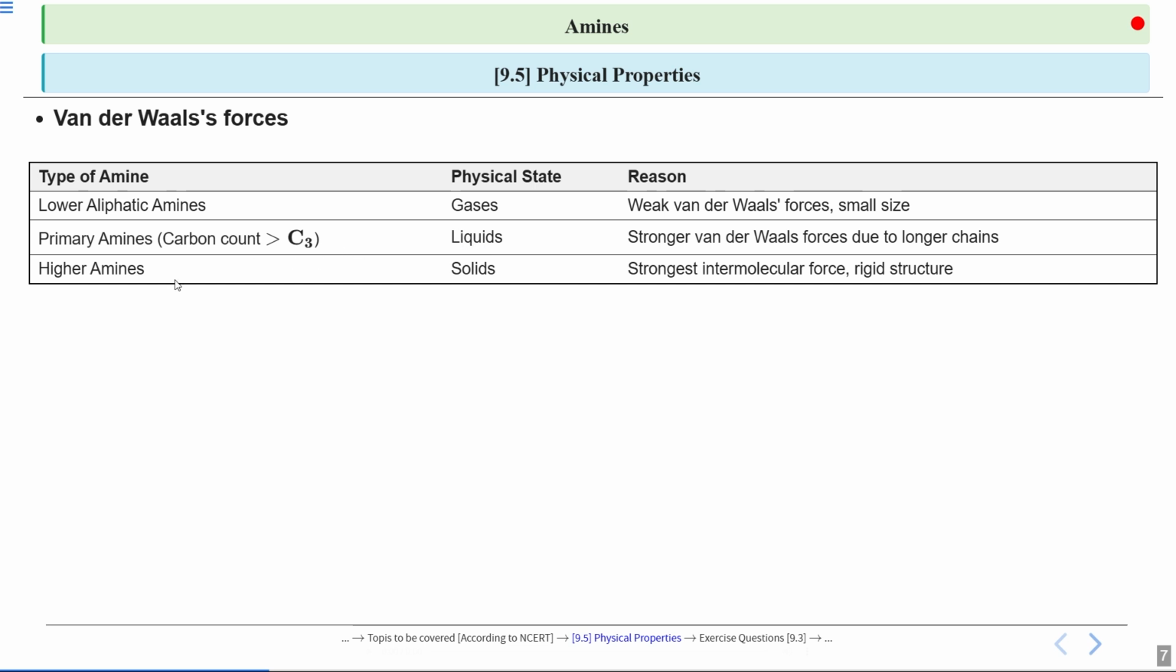If we talk about higher amines, which have even longer chains, then the forces are strongest, so they exist as solids. Okay? This shows us how the molecular size and the structure influence the physical state through the intermolecular forces. Okay? So you need to know that lower aliphatic amines are gases. Primary amines are liquids. And higher amines are solids. Okay?